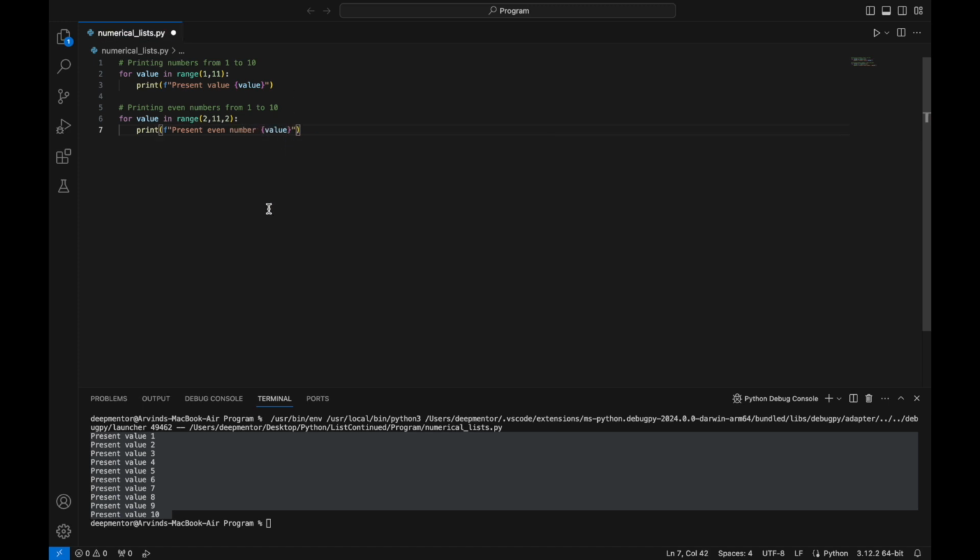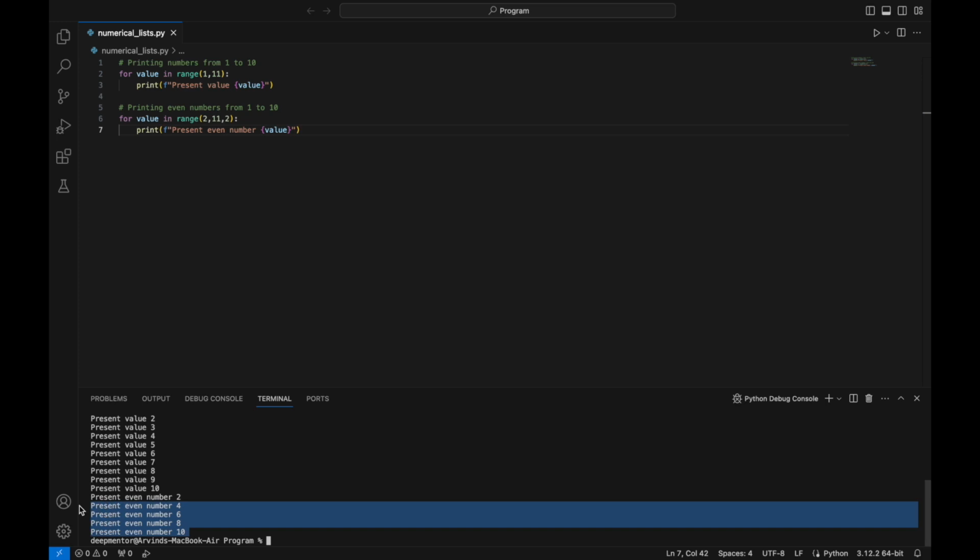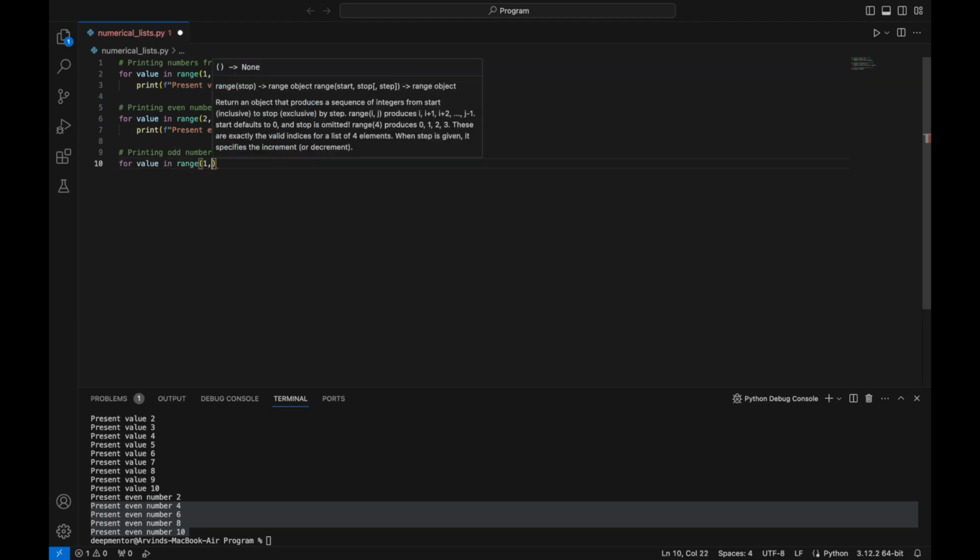So in the example, it starts generating numbers from 2 and will generate the next number by adding 2 instead of 1, thus generating even numbers till 10. Similarly, you can use range to generate odd numbers as shown.